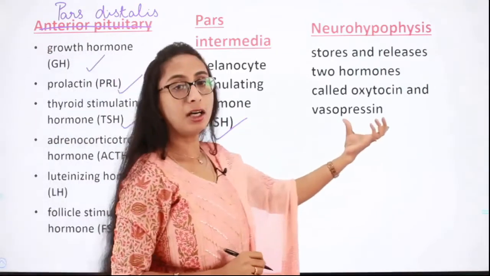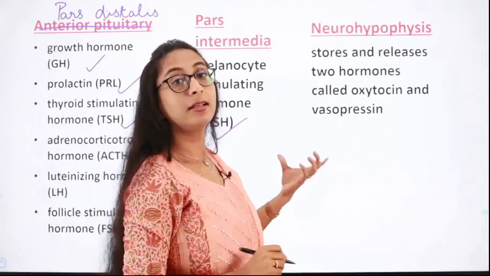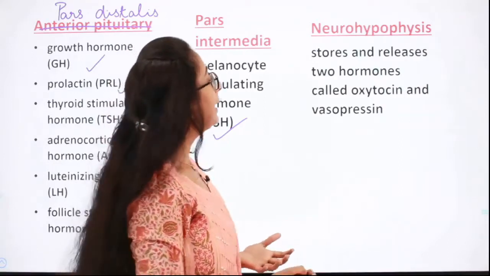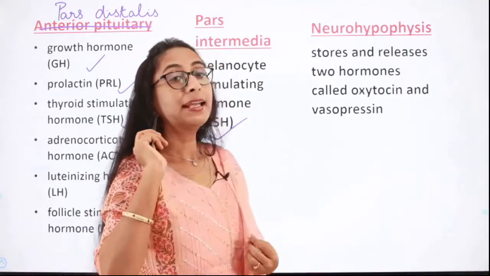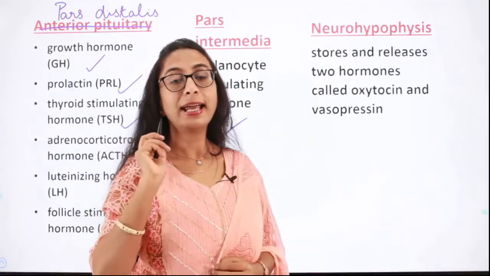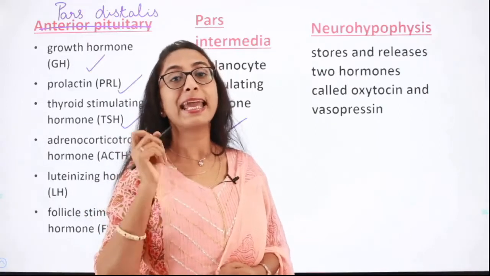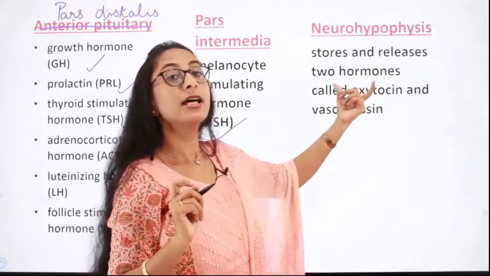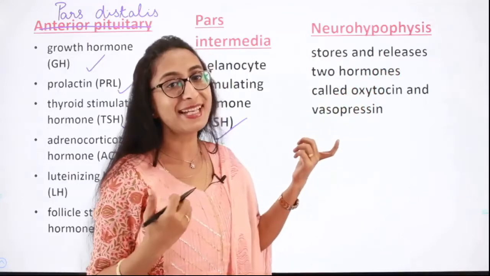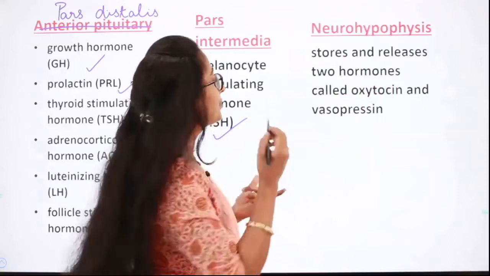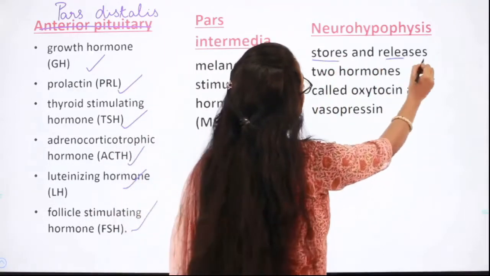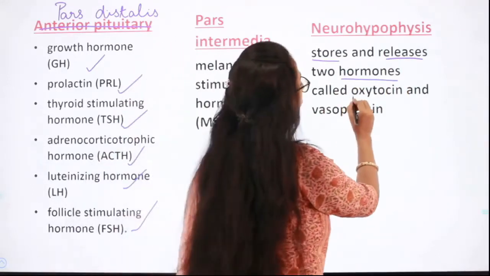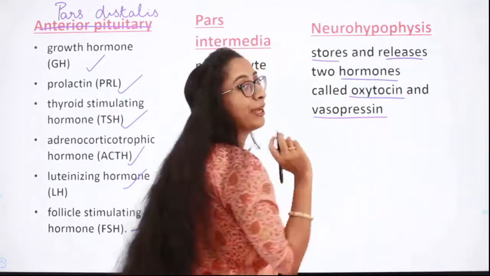Next comes the third part, that is pars nervosa, or the posterior lobe of the pituitary gland. I already told you it does not synthesize any hormones. It only stores and releases the hormones which are synthesized by the neurosecretory cells of the hypothalamus. Those hormones are called oxytocin and vasopressin.